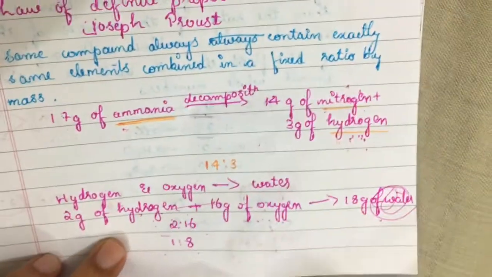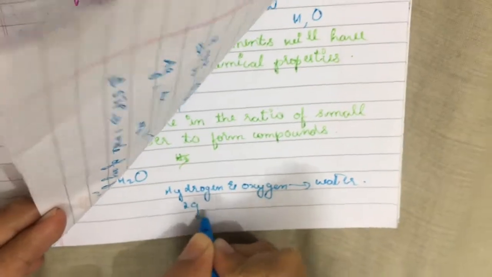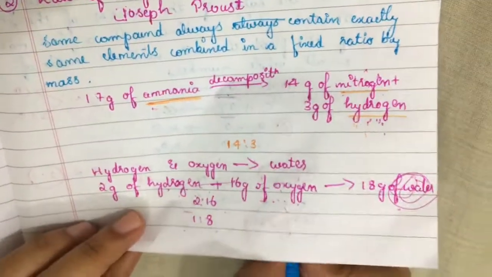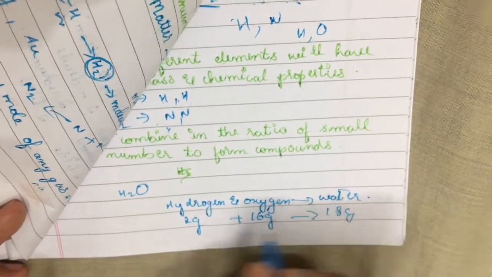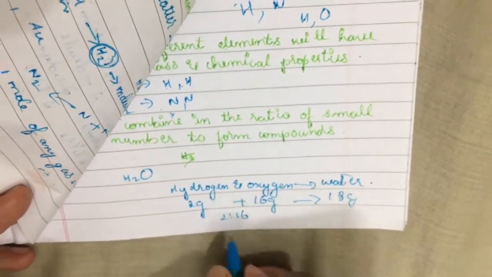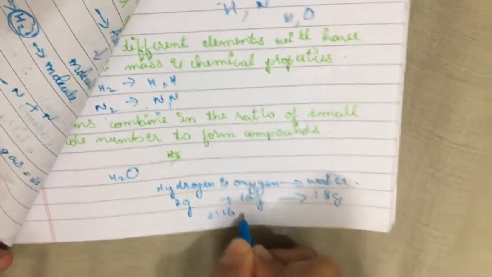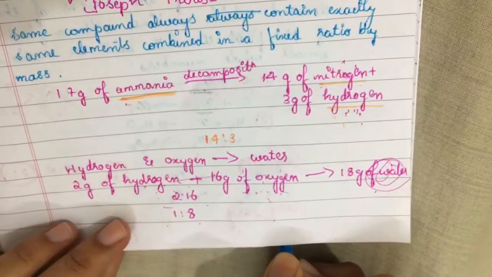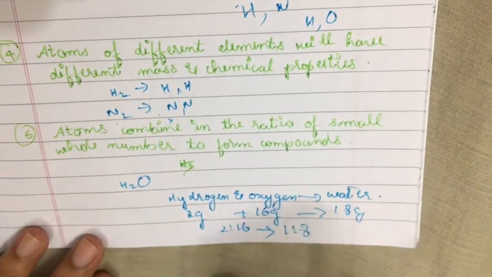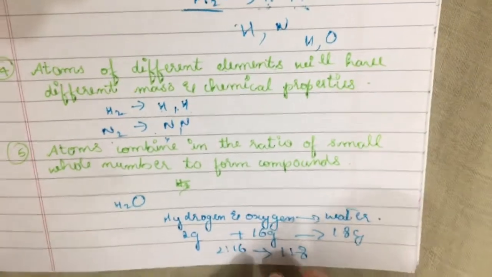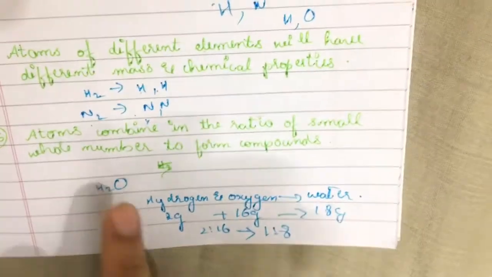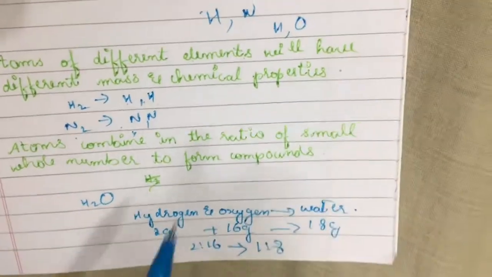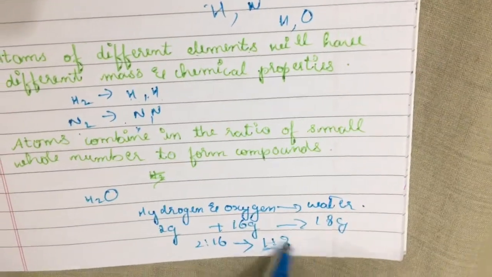That is, 2 gram of hydrogen combines with 16 gram of oxygen to form 18 gram of water, and they combine in a simple whole number ratio. Here it is 1:8. This postulate is very similar to the second law, that is, law of definite proportion or law of constant proportion. Atoms combine in the ratio of small whole number to form compounds.